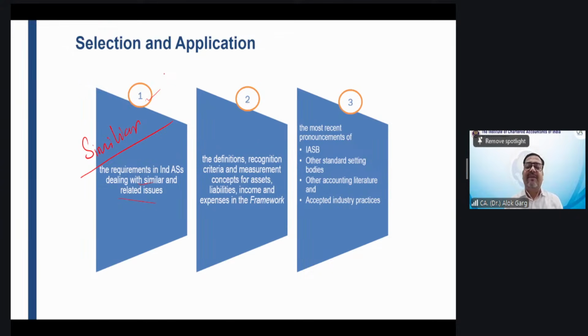Let me give you a real life example here. Which example, my dear friends? A real life example from a listed company's annual report. I'm not opening the annual report, I'm just giving you that example. What is that example? Indus Tower Limited and Bharti Infratel Limited. Have you heard about these companies? These are telecom tower companies, subsidiaries of Bharti Airtel, listed companies. I was the reporting head of that company.